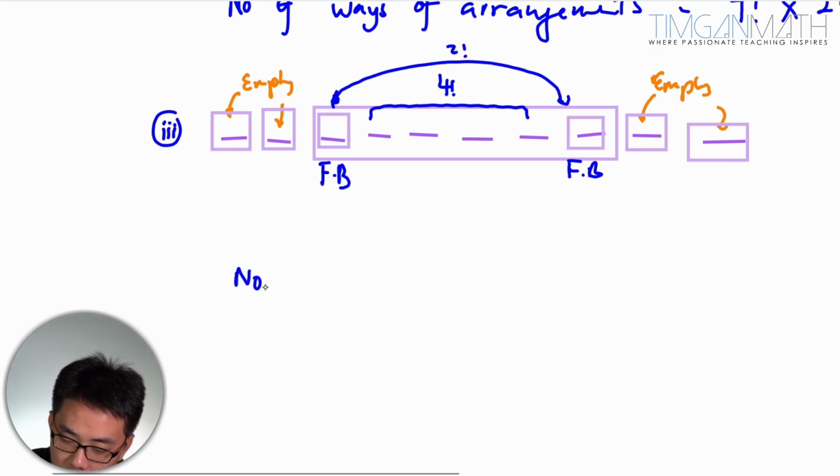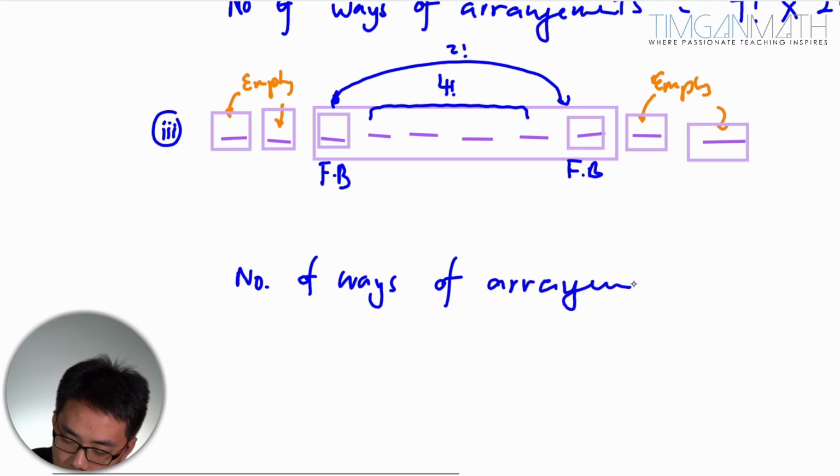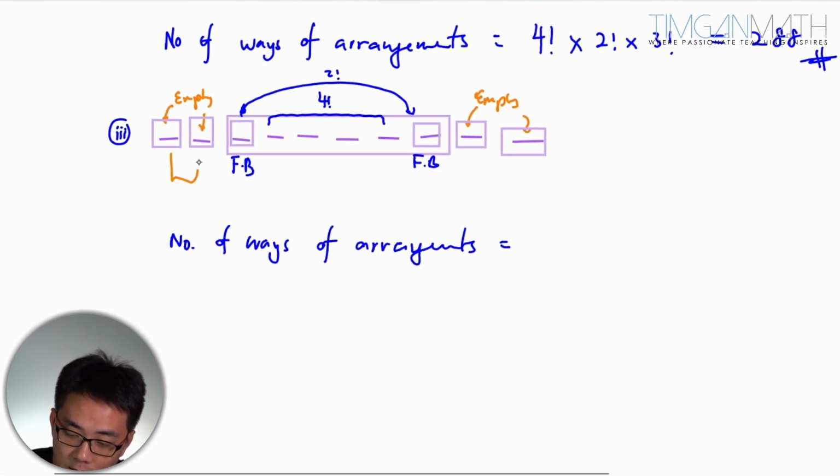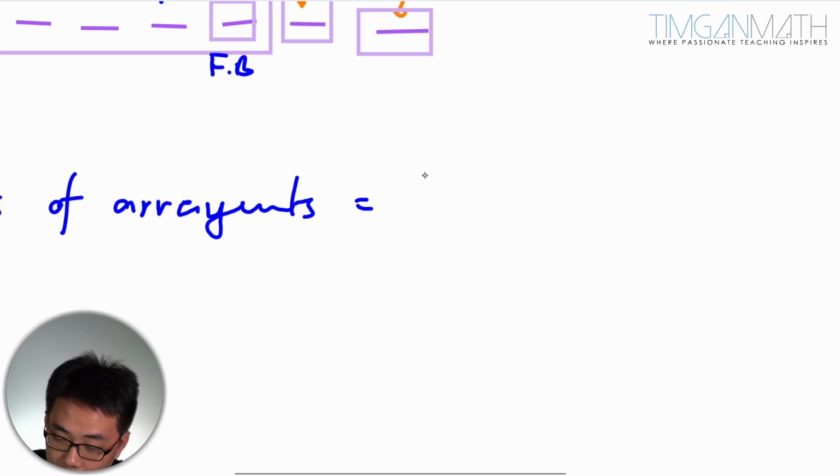So the number of ways of arrangements will be the outer layer, which is 1, 2, 3, 4, 5. The outer entities will be 5 factorial.